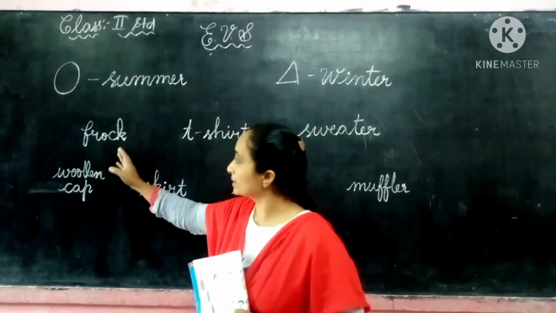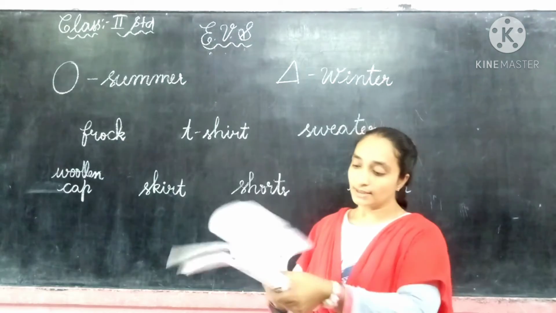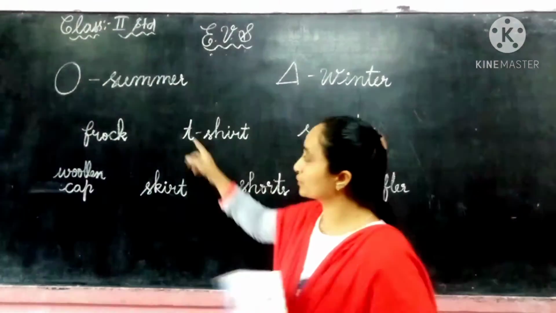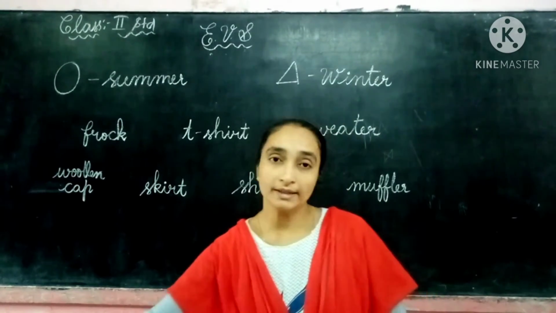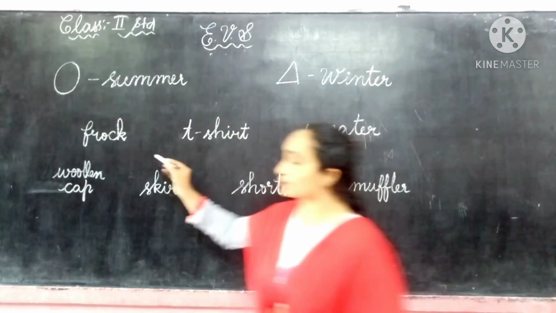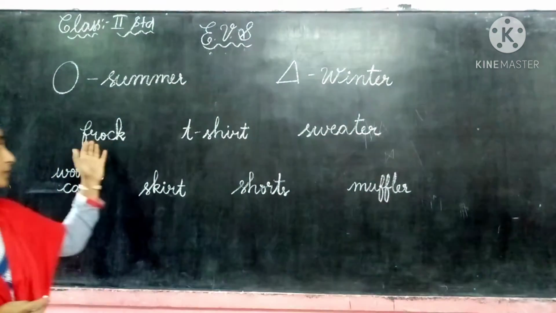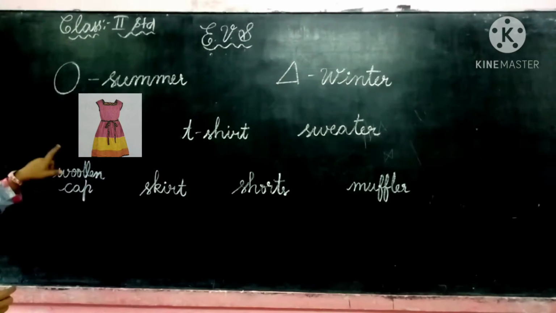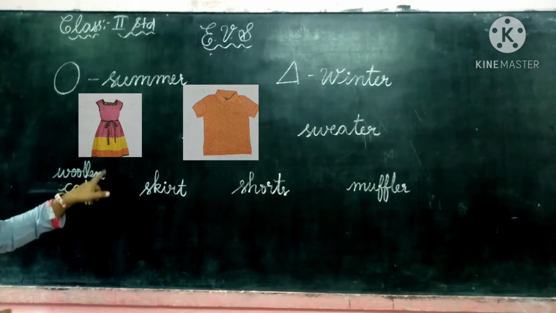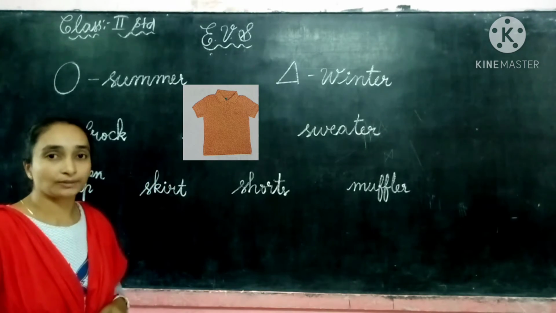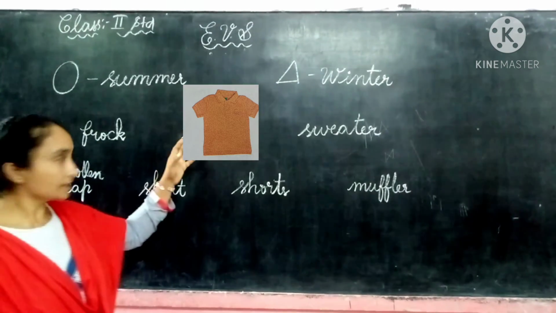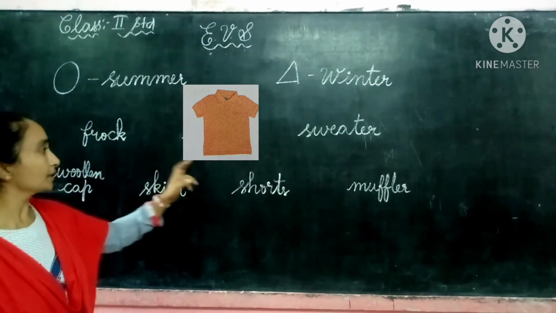Understood, children? Suppose like this, here in our textbook, we have a frock. So next to it, we have to draw one circle. So let us see, children, here. The first picture here in our textbook is a frock, the cotton frock. And here is a t-shirt, a cotton t-shirt. Here is a frock and here is a t-shirt.